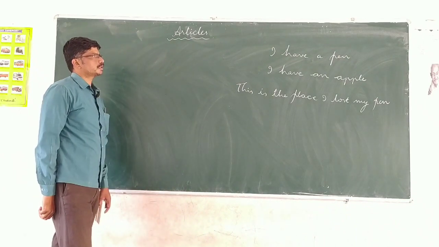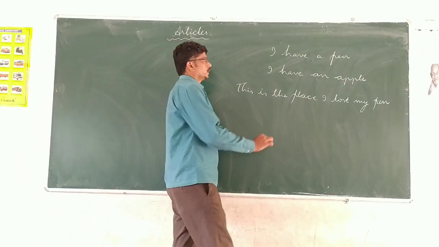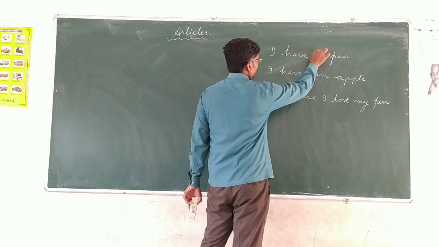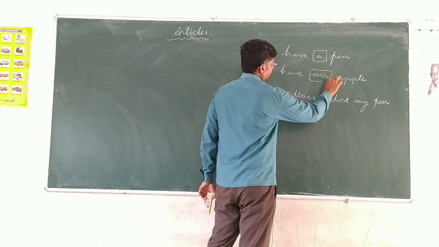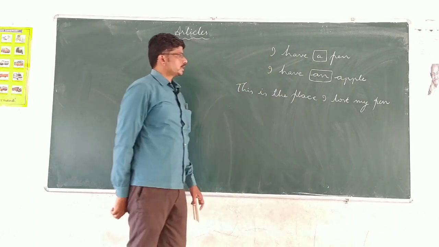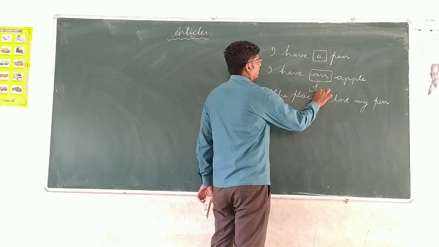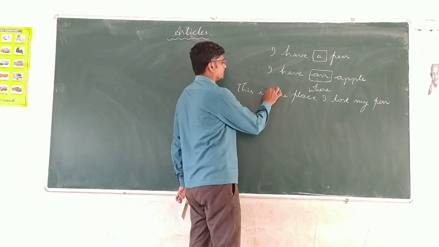You may find the articles here. In the very first one, I have a pen. This is a. Go for the second one, I have an apple. And then the third example, this is the place where I lost my pen. So here it is the.